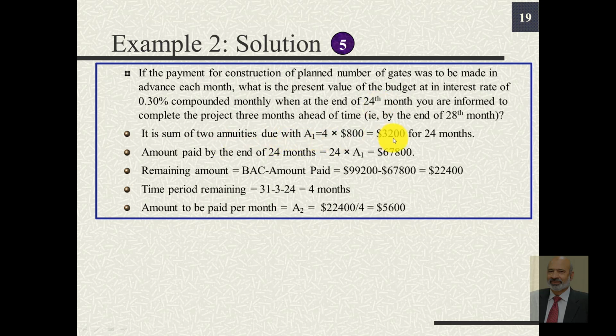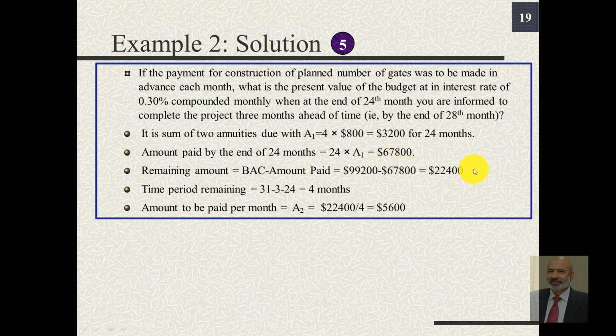For the initial 24 months, we make a payment of $3,200 each. So the amount paid by the end of 24 months will be 24 times A1, or 67,800. The remaining amount is BAC, budget at completion, which was 99,200, minus the amount paid so far, which is 67,800.